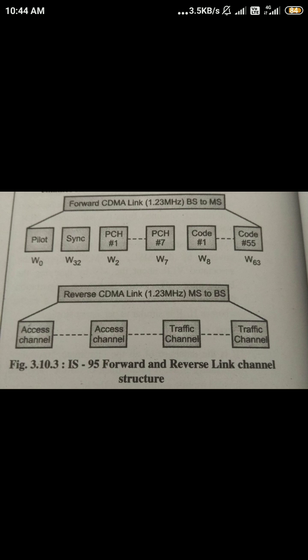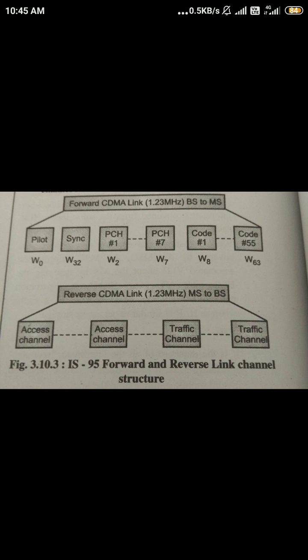Also to originate the call and to register the location, whatever authentication or registration of the mobile station takes place, after that, to authenticate or to originate the call or to start the data communication, whatever messages and acknowledgement messages are required are transmitted from mobile station to base station with the help of the access channel. Next is the reverse traffic channel.